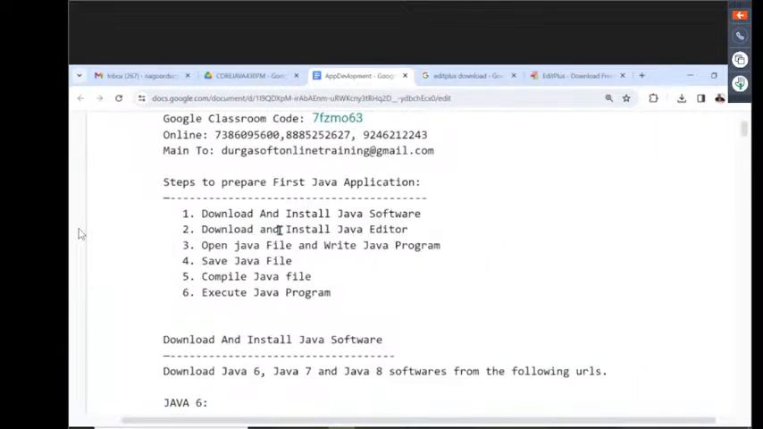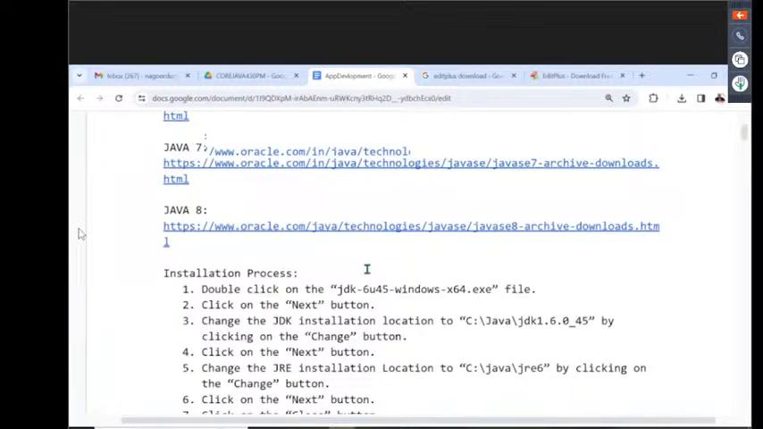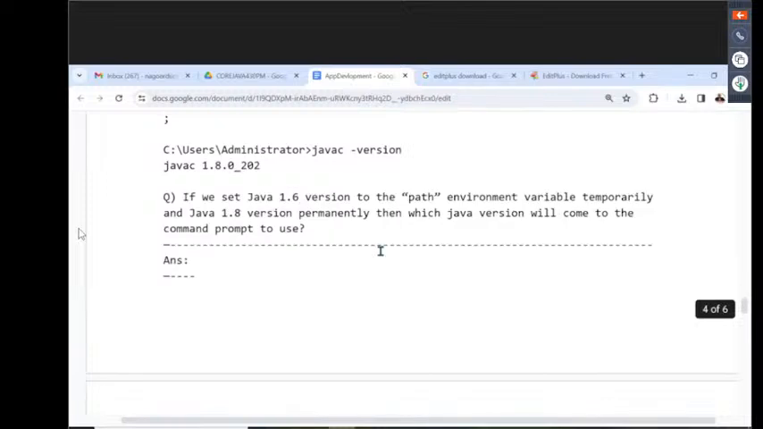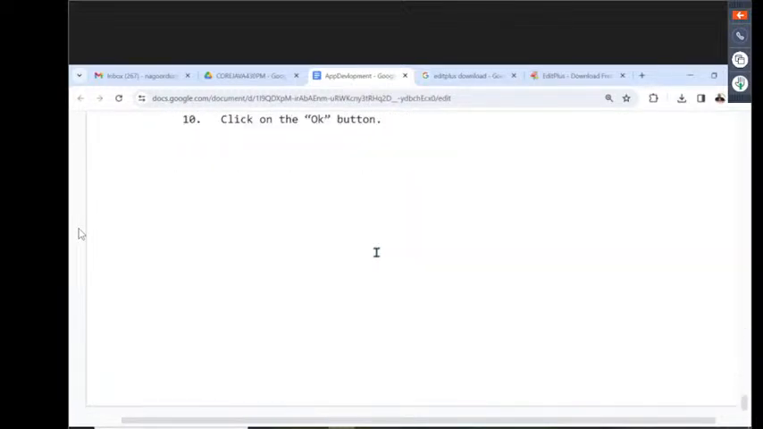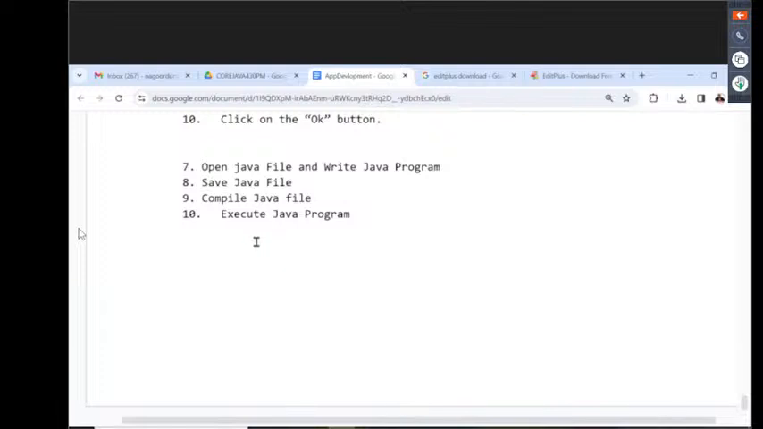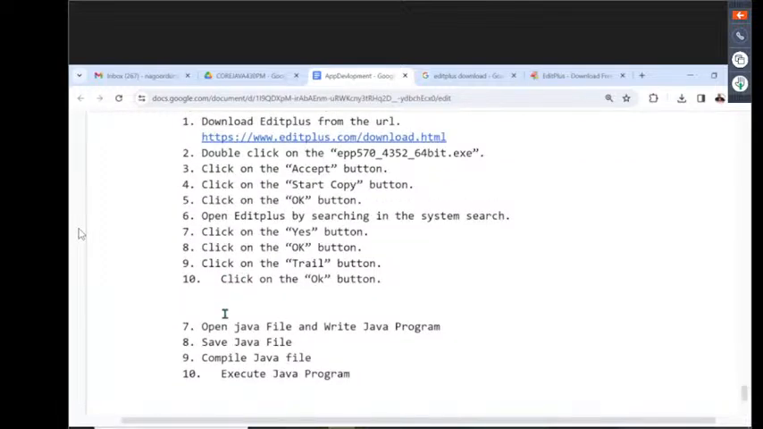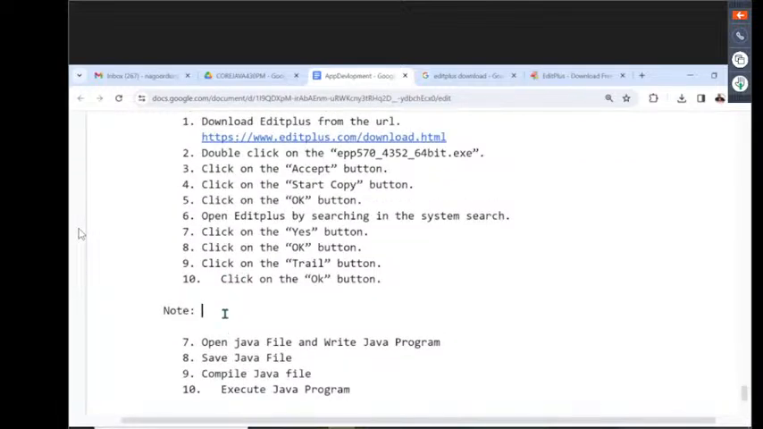Now see this one, download and install Java editor, that is completed. Right, one minute. Let me take this at the end now. And one more conclusion here I want to give before going to take all these points. One conclusion I'm telling you. What is that? A note-type point here.